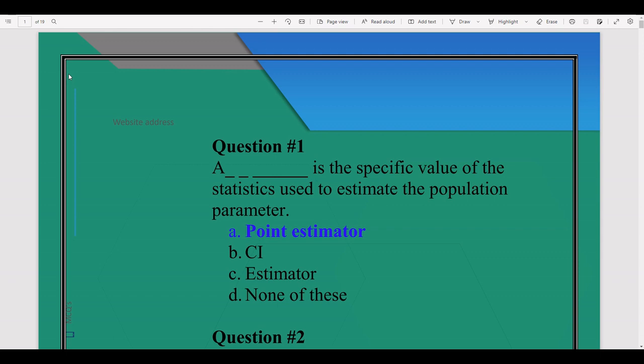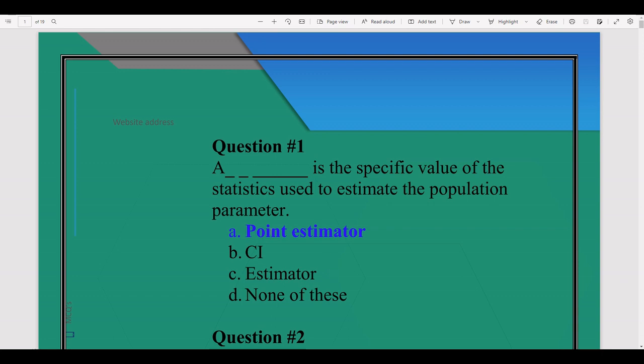Now let's start. Question number 1. Blank is the specific value of the statistic used to estimate the population parameter. Choices are point estimator, confidence interval, estimator.